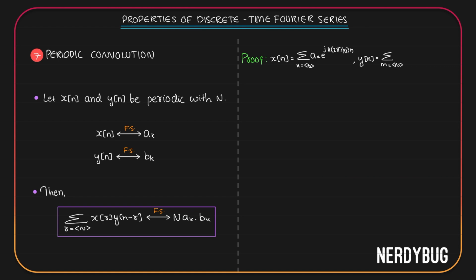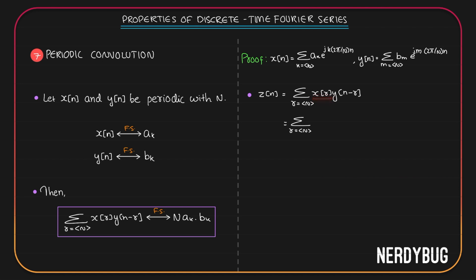M can take any n consecutive integer values, b_m e raised to jm 2 pi by n, n. I have still taken n because the period of y of n is also n. Now let us define a signal z of n. z of n is the periodic convolution of x of n and y of n. So it is the summation where r can take any n consecutive integer values, x of r, y of n minus r. So this becomes summation where r takes any n consecutive integer values.